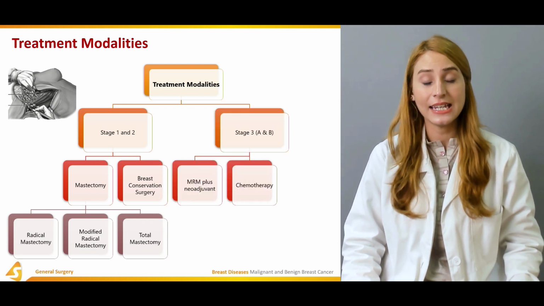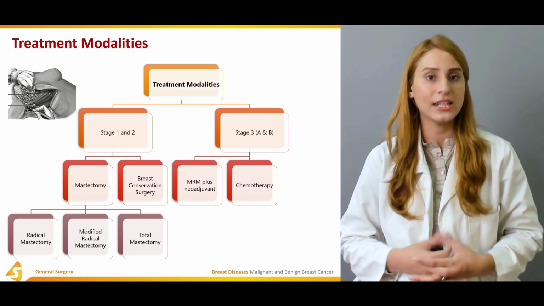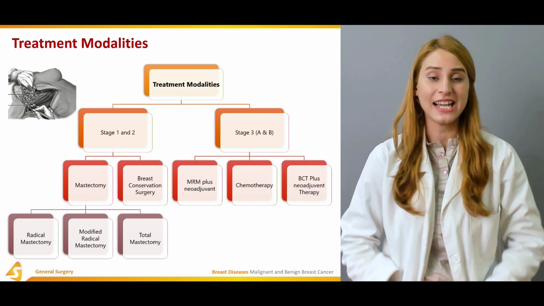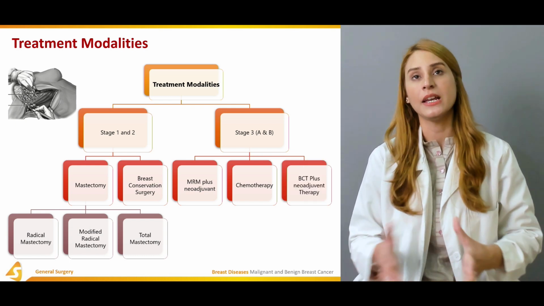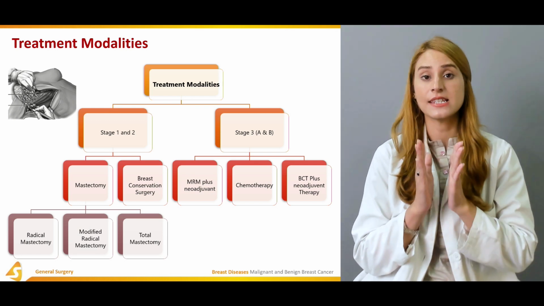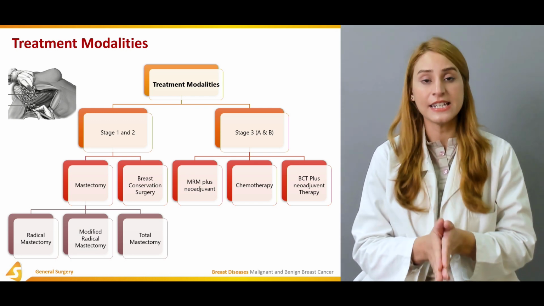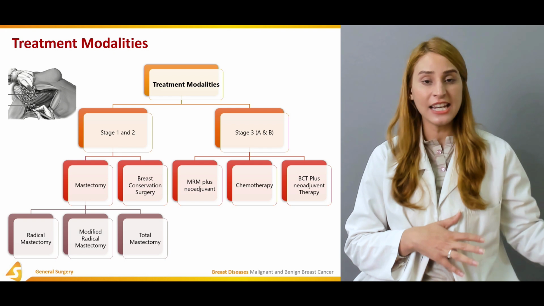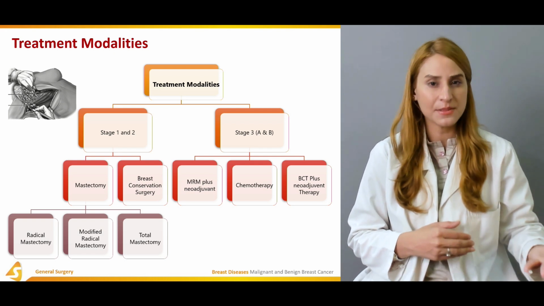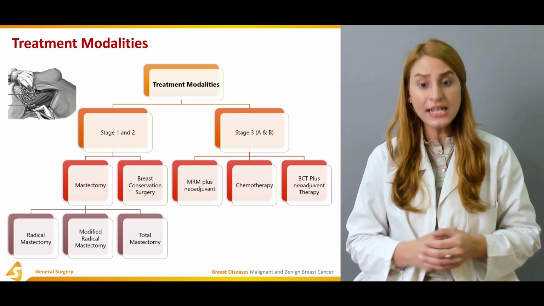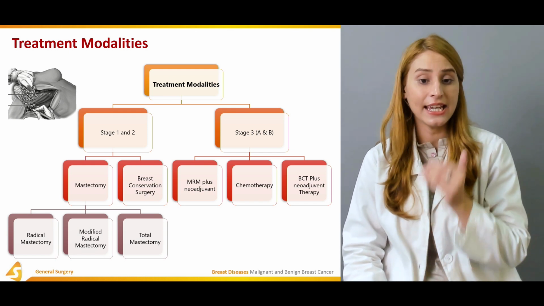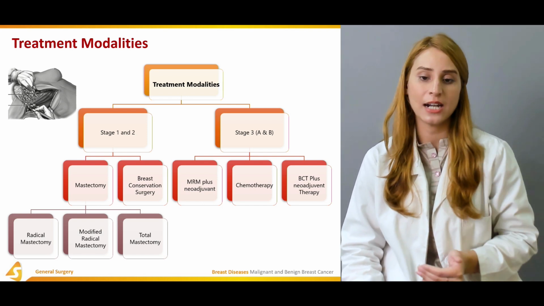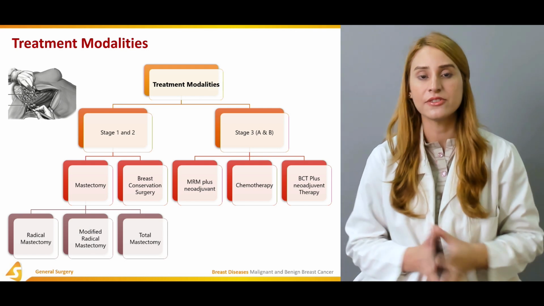And in stage 3, 3A and B, these are basically more invasive, right? And with the distant metastasis, we perform modified radical mastectomy plus neoadjuvant therapy, which depends upon the cancer. Either it's HER2 receptor positive, or it's estrogen receptor positive, so that's why we combine them with chemotherapeutic agents, maybe estrogen receptor modulators, or maybe HER2 receptor modulators, right? So in stage 3, 3A and B, we perform modified radical mastectomy plus neoadjuvant chemotherapy, or breast conservation therapy plus neoadjuvant therapy. So this was all about the treatment modalities.